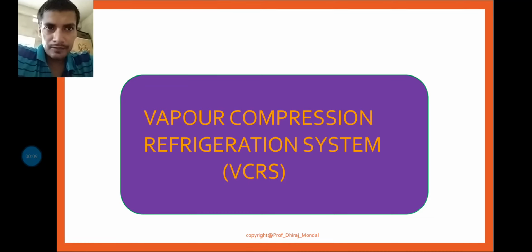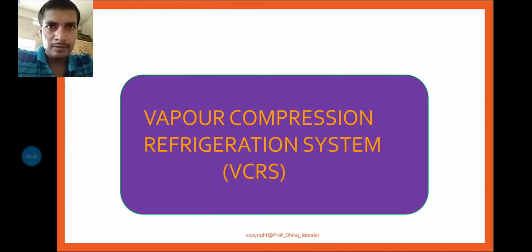Dear students, you know that in the last few classes we have discussed the air refrigeration system, where we have seen how the air refrigeration system operates in an aeroplane or aircraft, and with the help of a gas turbine how the main compressor is operated, and also how much refrigeration effect we get in the aircraft cabin. So all this was discussed, and there the refrigerant was air.